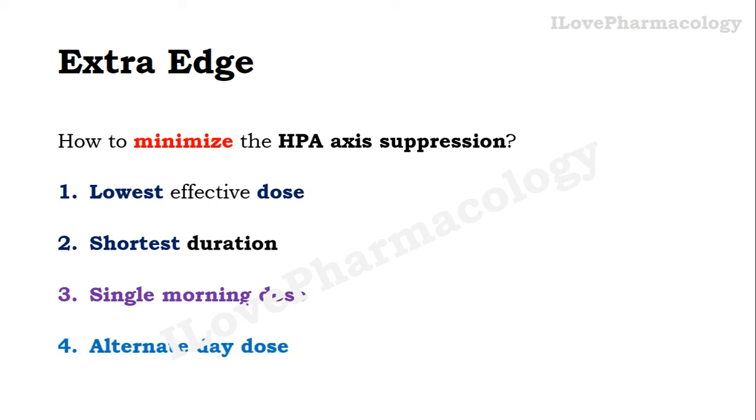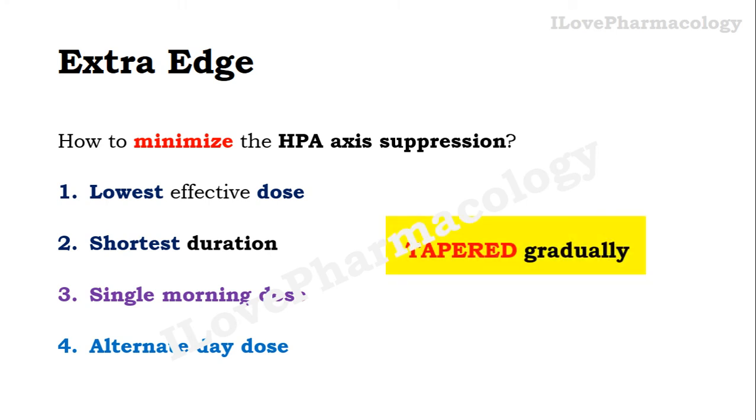And if you are using an alternate day dose, you can minimize the risk of HPA axis suppression. So if you are using the glucocorticoids for a chronic duration of time, you need to check for those side effects, and you can prevent the HPA axis suppression by gradually tapering the dose of glucocorticoids.